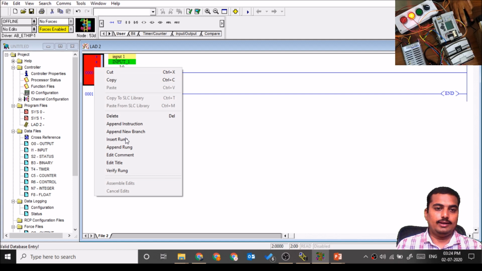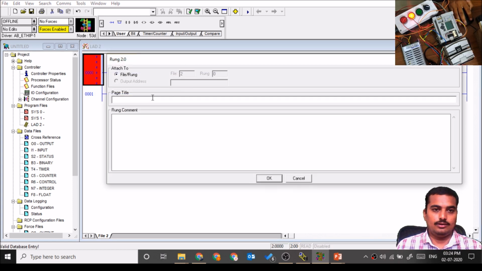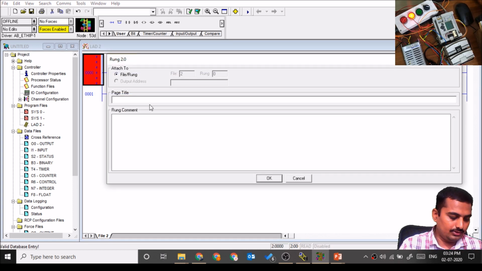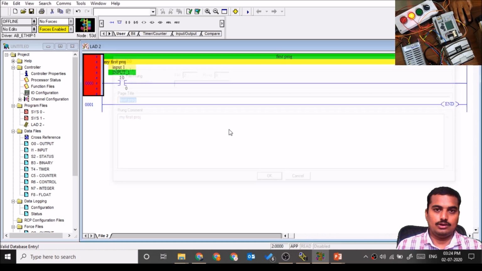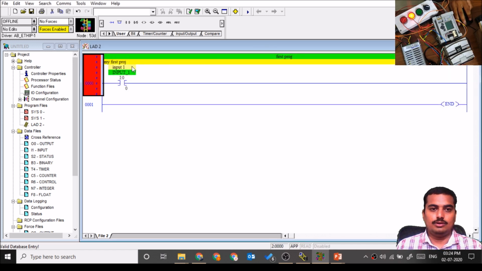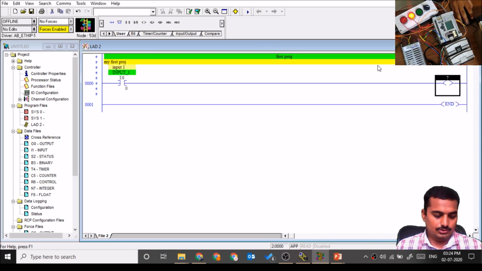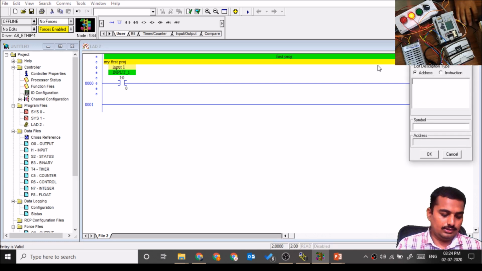If you want to add the rung title, add the title, page title and rung title, first program, my first project. If you want to add the output, then O:0.0/0, enter address here OP1.